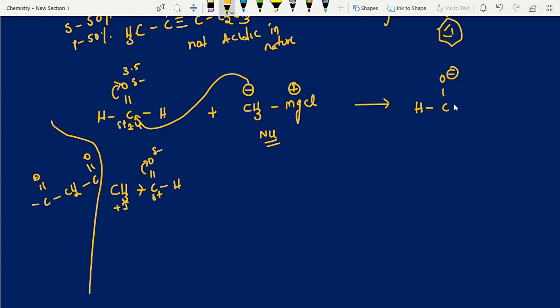HCO minus H as it is, you can write. Okay, the CH3 group added. Okay, fine. Next, wherever negative is there, positive will go and attack. That's all. Further step, what we will do? Hydrolysis. Bond breaking here, and hydrolysis is nothing but H plus OH minus. H will attack here, OH here.